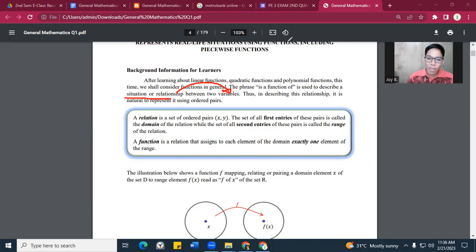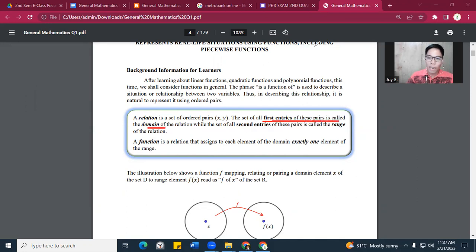Okay? So to understand better, the first vocabulary we have, please read. Okay, relation. So one more time, relation. Okay, remember, pag sinabing relation, it is a set of ordered pairs. So for example, your mom and dad. Okay, so your mom and dad have a relation because they are a pair. So para sila, they have the X and Y. That's the word relation.